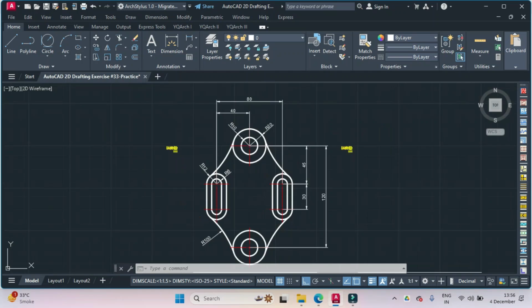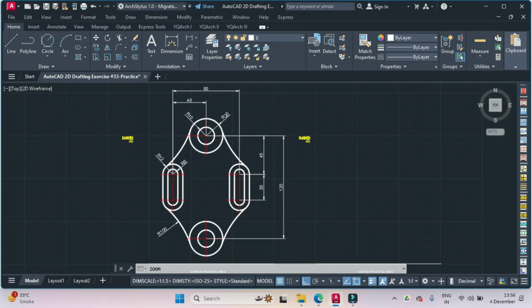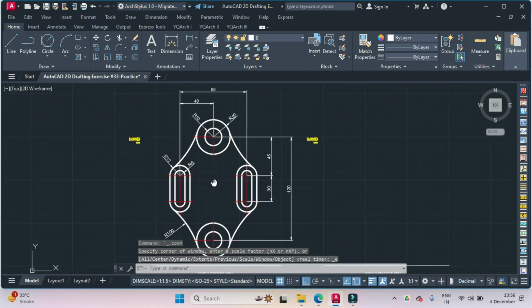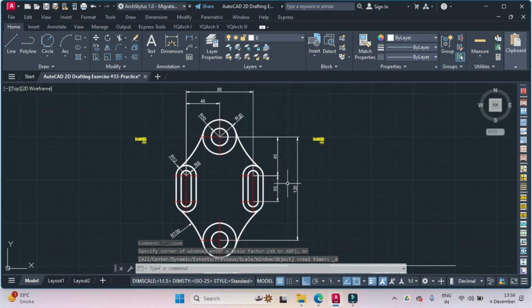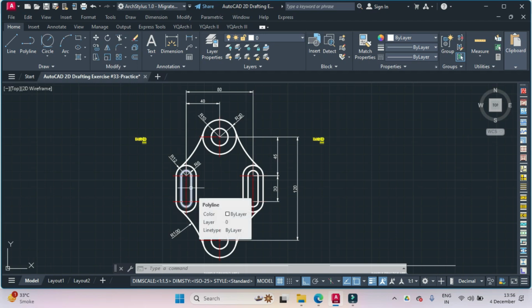Hi friends, in today's video tutorial, we would study how to prepare this geometry in AutoCAD. So as usual, we'll first spend some time in studying this geometry and trying to see how we'll proceed with the drafting. After analyzing this drawing carefully, I feel that the best starting point would be creation of this entity.